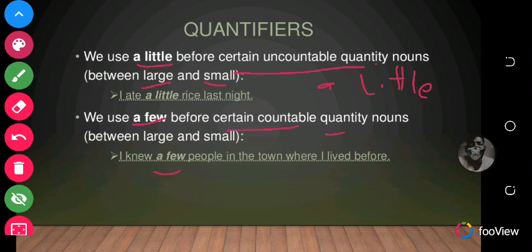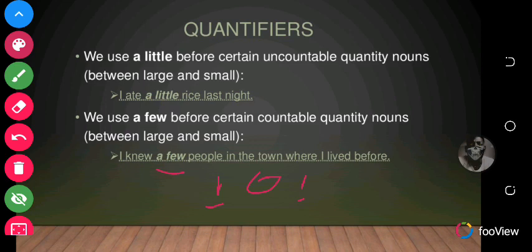So this statement is saying that the people will be between many and small. So it's quite a number, but it's not that large a number that cannot be counted, and it's not that small a number. So it's in between.